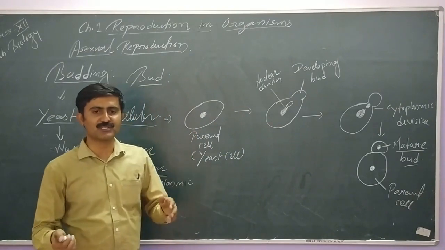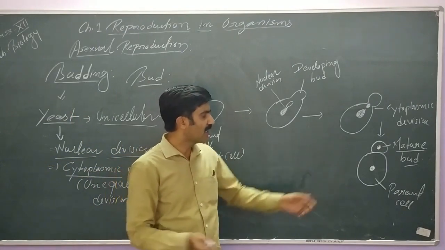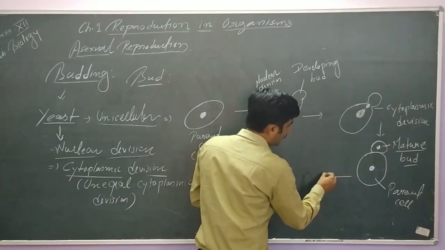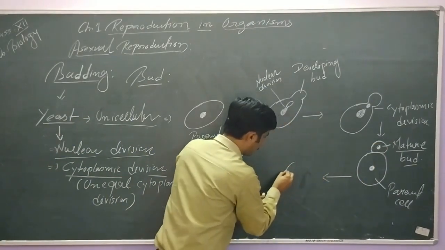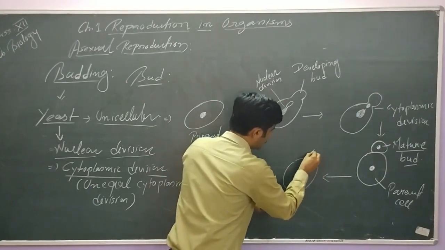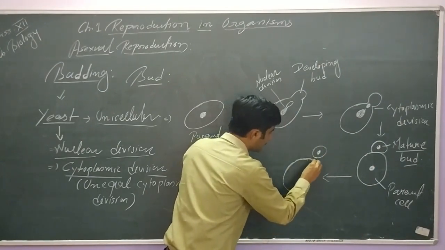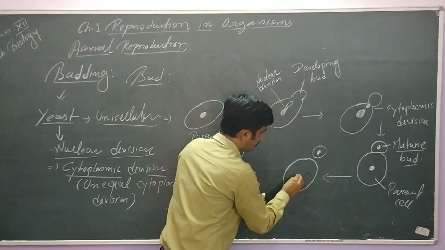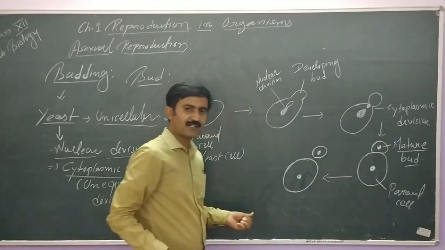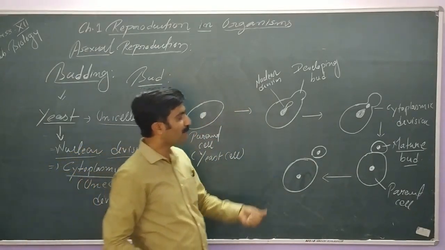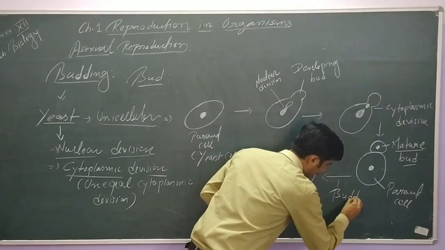But in case of fission we have noticed that the parent cell itself divides, and there is no existence of the parent cell. But here the parent cell remains, and ultimately this bud, which is attached to the parent cell, separates, and it acts as a separate entity. So in other words we can say this mature bud detaches. And this detachment or separation of the bud from the parent cell is known as budding. The step is called budding.